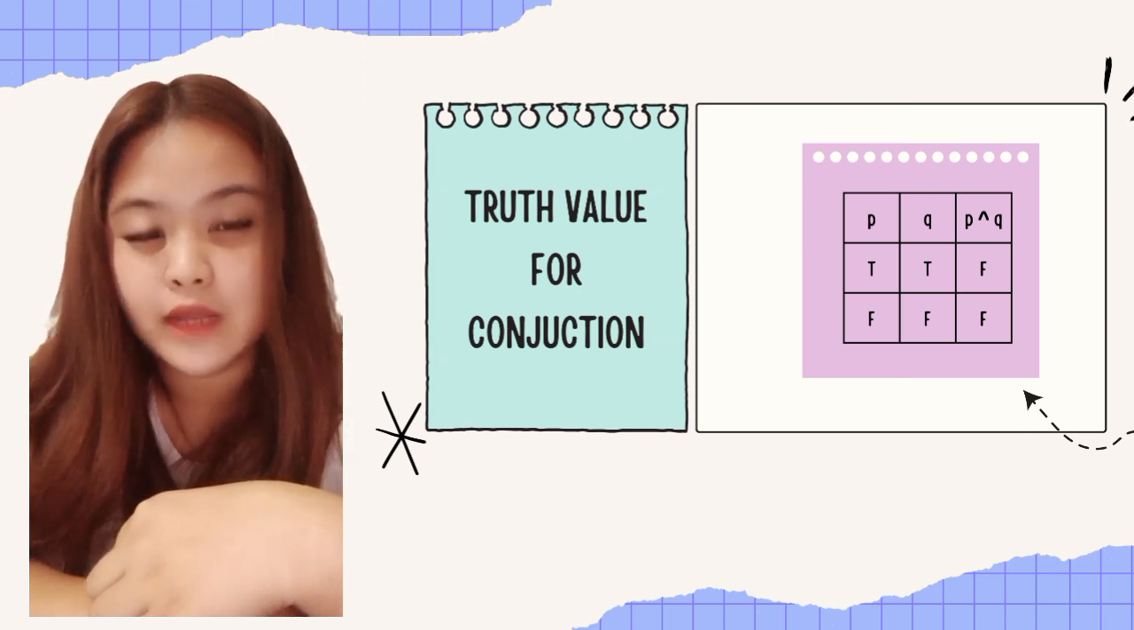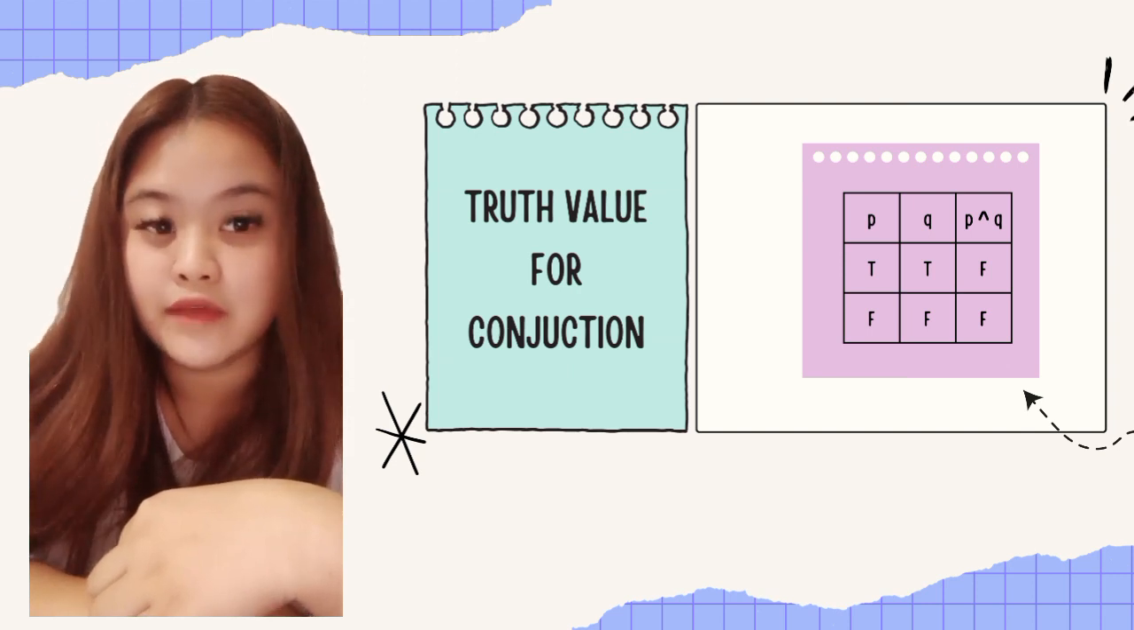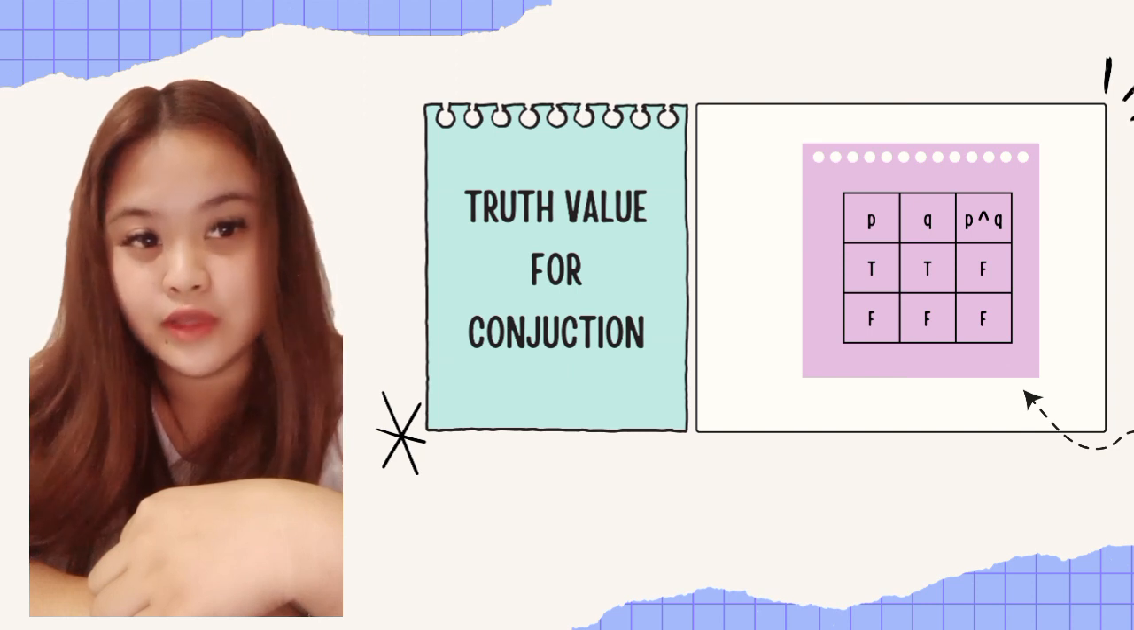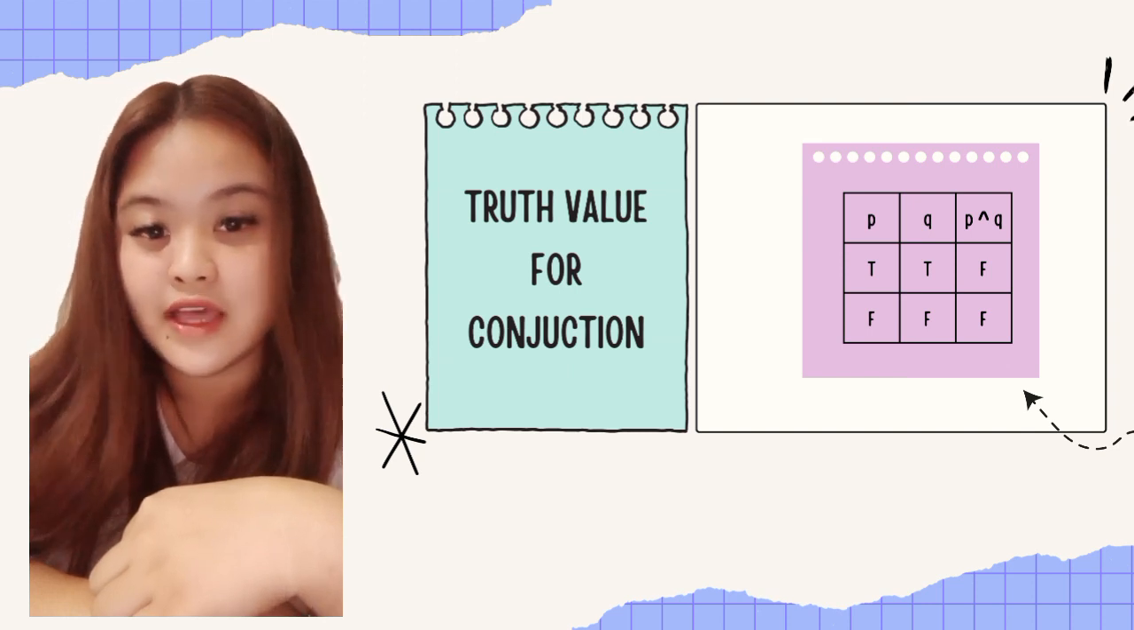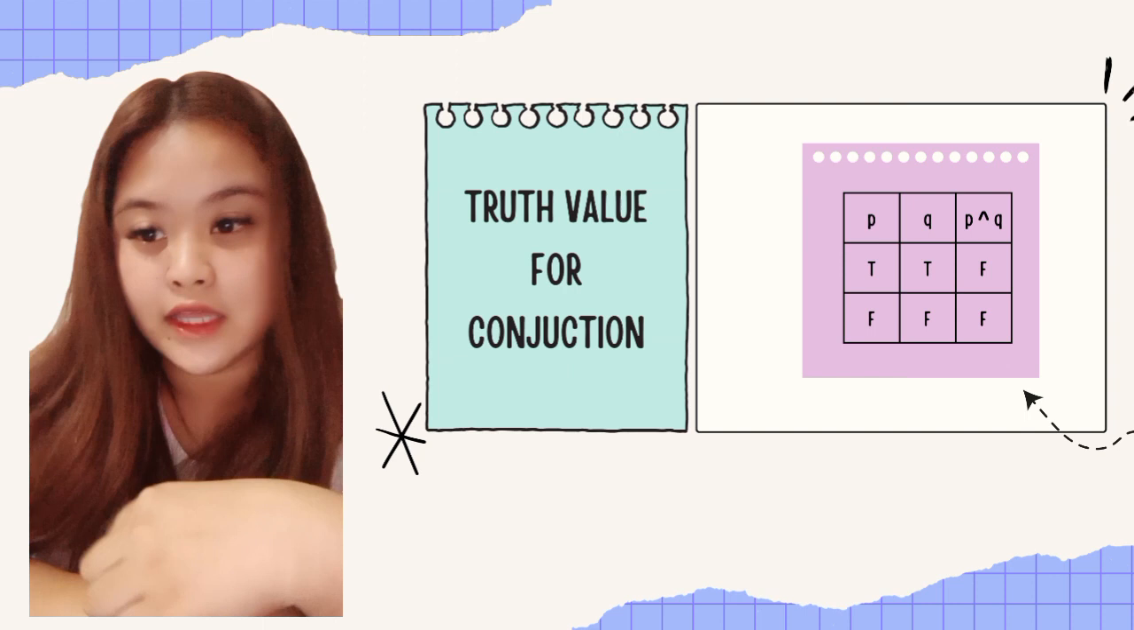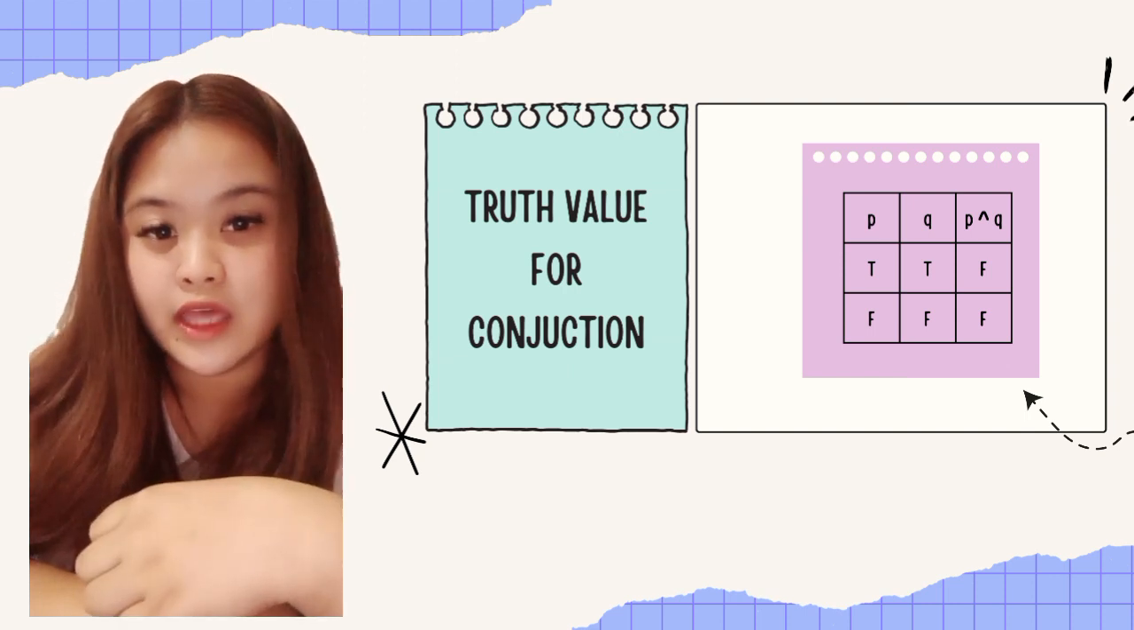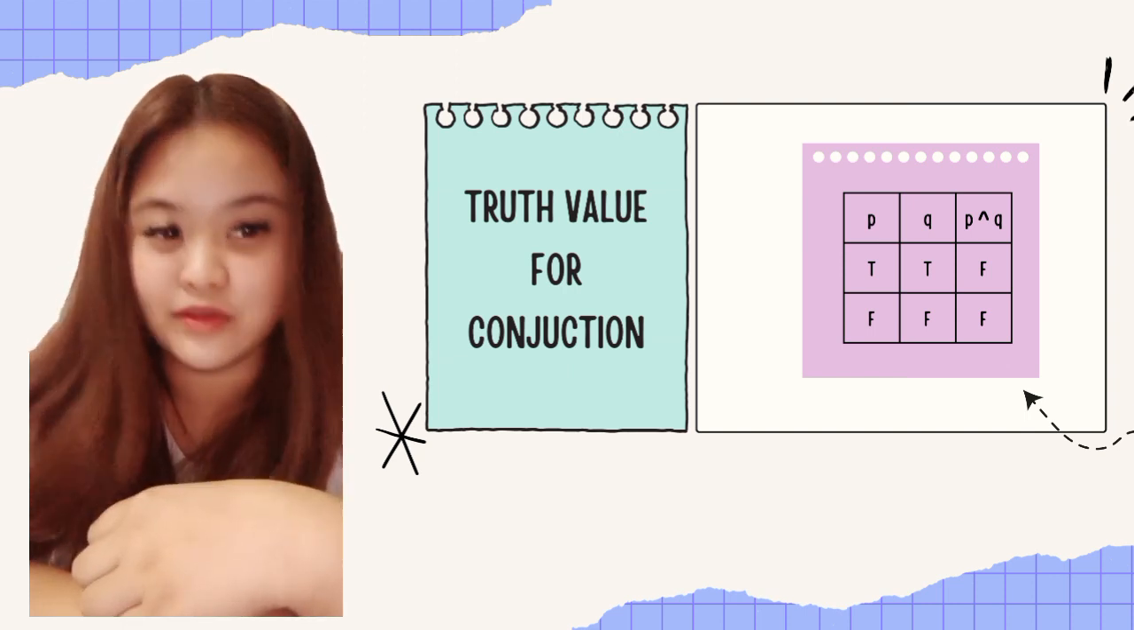Makikita rin sa pangalawang row na yung P ay false, yung Q ay true. Kaya yung conjunction niya ay false. Dahil nga yung rules doon ay dapat pareho silang true. May isang false, kaya ang sagot doon ay false.